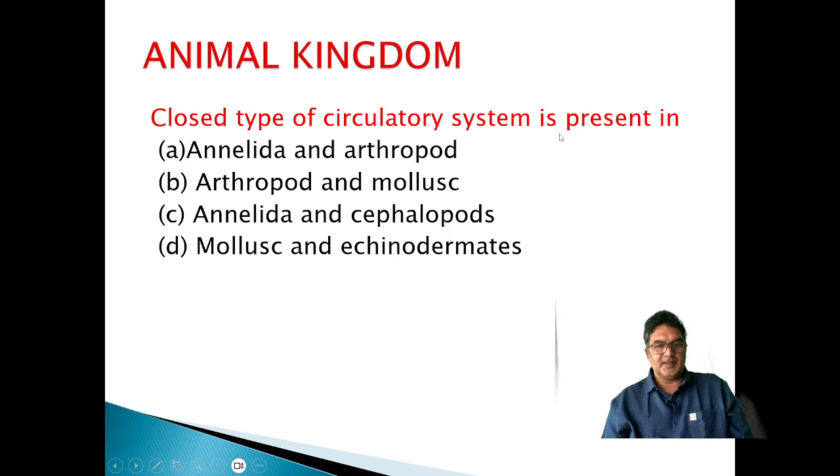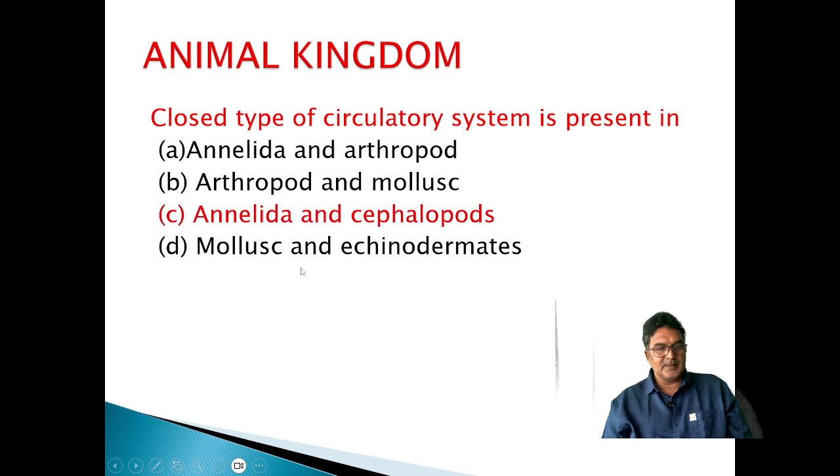Closed type of circulatory system is present in which of these? Phylum Annelida has closed type of circulatory system, but Arthropoda has open vascular system. Here, Arthropoda and Mollusca both have open vascular system. Annelida closed vascular, and Cephalopoda from phylum Mollusca is also closed vascular. So our answer: Annelida and Cephalopoda.